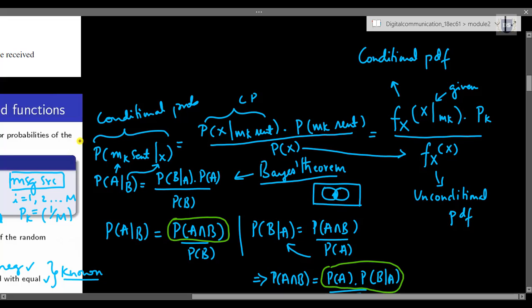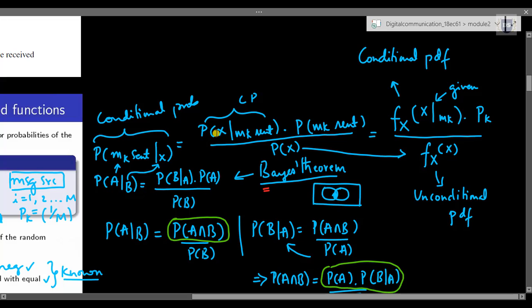According to Bayes rule, in general, if we have a conditional probability such that we are supposed to find the probability of event A given B, then it can be rewritten as probability of B given A into probability of event A, whole divided by probability of event B. So let's make use of this Bayes theorem, and let's try to rewrite this probability of mk sent given x is received in this form.